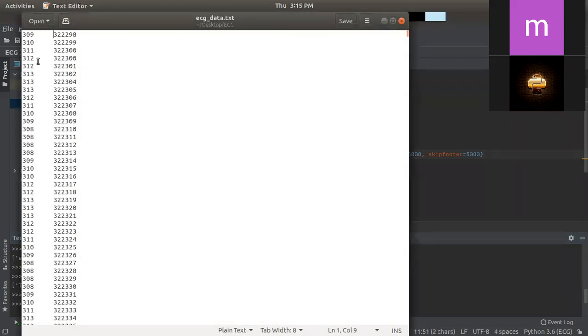So suppose it is assigned to a variable test. If you try test 0, then it will get only 3, not 309. And after we split with slash t, if we take the place at 0, then it will get the whole 309, and at 1 it will get 32298.